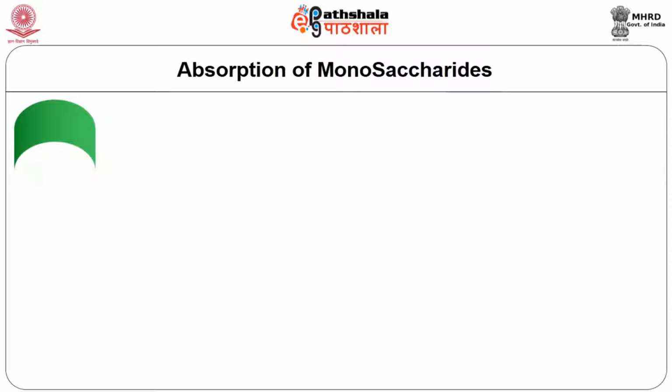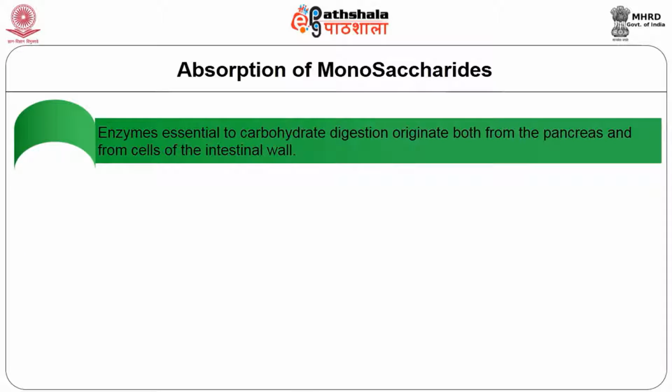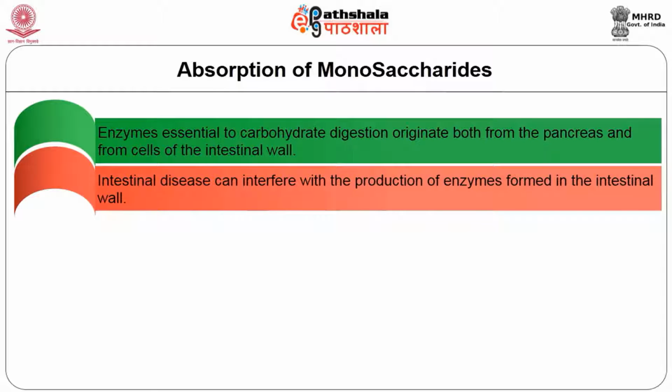It is important to remember that enzymes essential to carbohydrate digestion originate both from the pancreas and from cells of the intestinal wall. Intestinal disease can interfere with the production of enzymes formed in the intestinal wall. Such conditions may interfere with the efficient digestion of sugars like maltose, lactose and sucrose. If these carbohydrates are not fully digested, they are not absorbed.